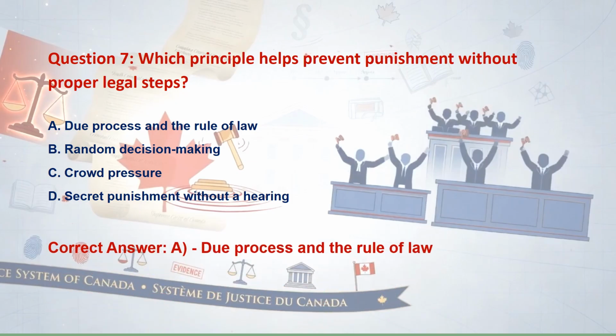Correct answer for this is option A. Due process and the rule of law. Explanation is due process and the rule of law require fair procedures before punishment can happen. And why other options are wrong? B. Because justice should be based on lawful steps, not random choices. C. Because crowd pressure is not a legal process. D. Because secret punishment without a hearing is unfair and unsafe. So, memory trick for this is proper process before punishment.